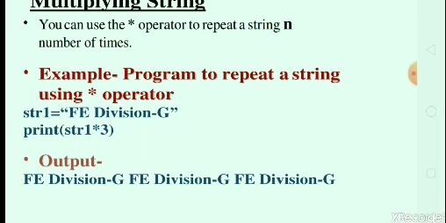When we have to provide a number for multiplying the string, we can pass that number in the print function. Here we can pass in the print function str1 into 3. The output is like this: the fe division dash g string is printed 3 times.